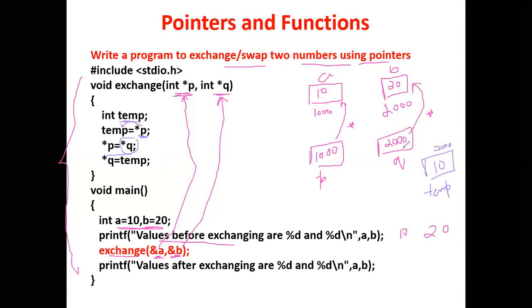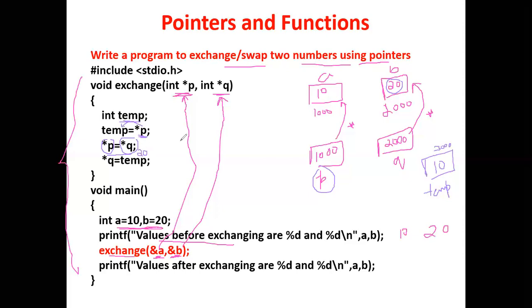Q is 2000. Star of Q is nothing but the value that is stored in 2000. So what is the value that is stored in 2000? 20. So star of Q is 20. Okay, so that will be stored where? In star of P. What is star of P? P is 2000... Star of P is the value that is there in 1000. What is the value that is there in 1000? It is 10.